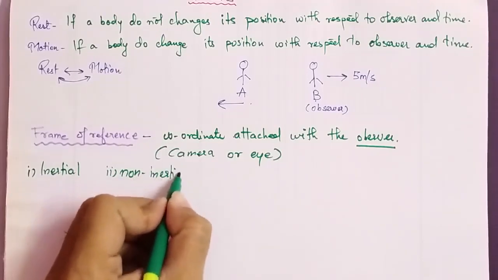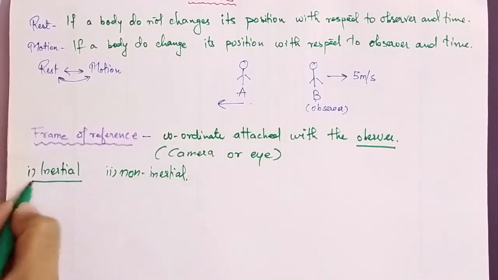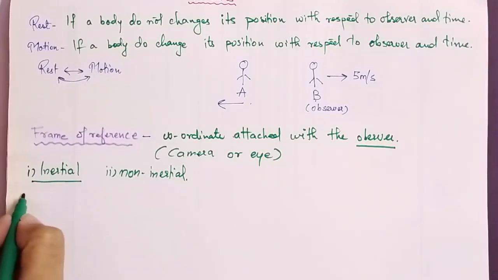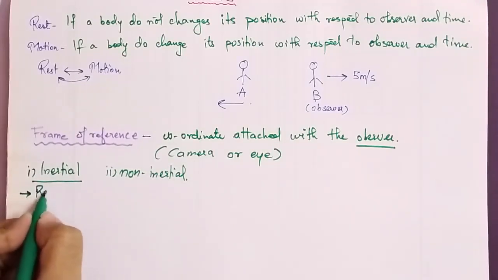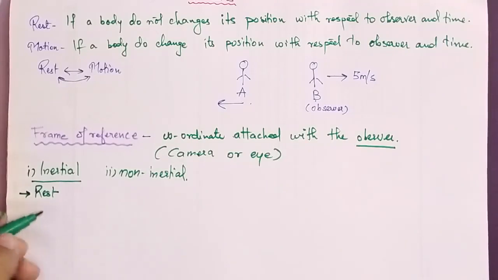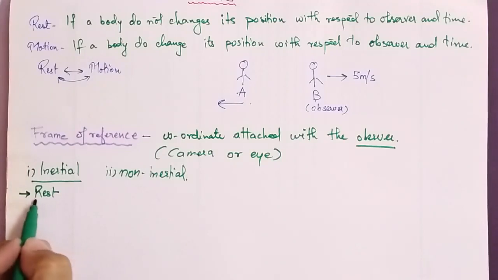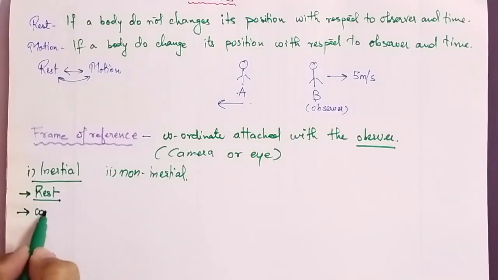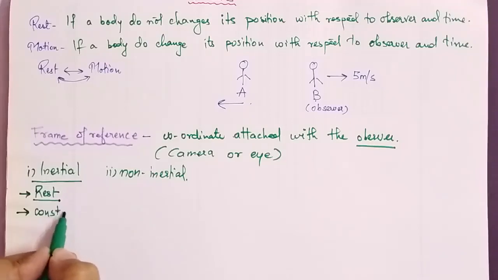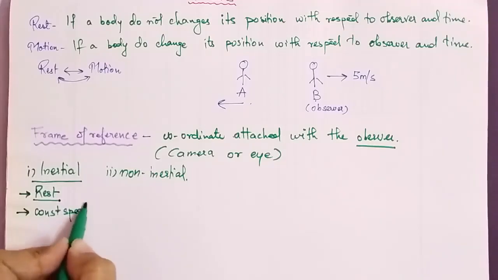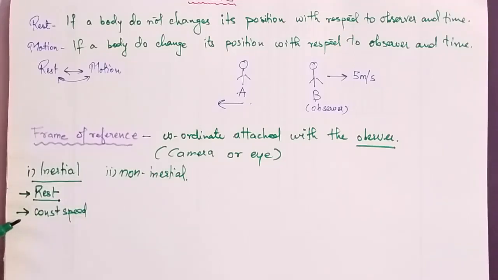So what is the inertial frame? In the inertial frame, our observer is either at absolute rest with respect to the ground. Absolute rest means that compared with the ground, he is not changing his position, that is, he is on the fixed ground. Either he is at absolute rest, or he is moving with a constant velocity, or you can say a constant speed. If he is, then it is known as the inertial frame.